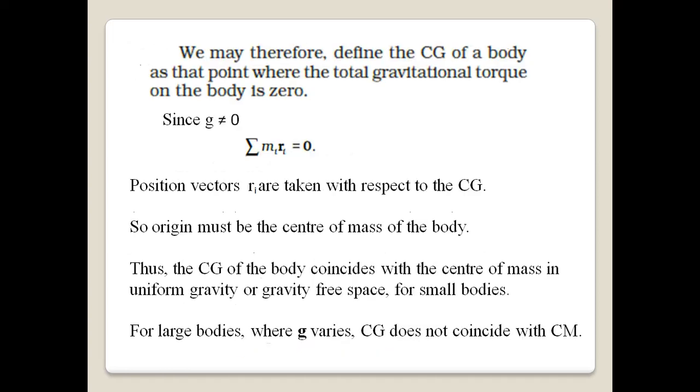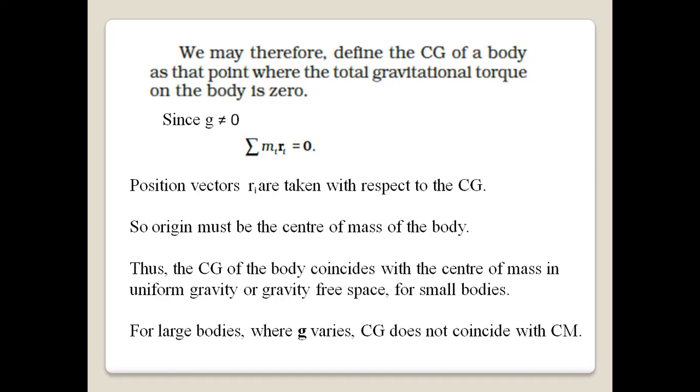So we may define center of gravity of a body as that point where the total gravitational torque on the body is 0. But we know that g, acceleration due to gravity, is not equal to 0. It has a value of 9.8 meter per second squared. Therefore, the total torque, sigma mi ri, has to be 0 because g is not 0.